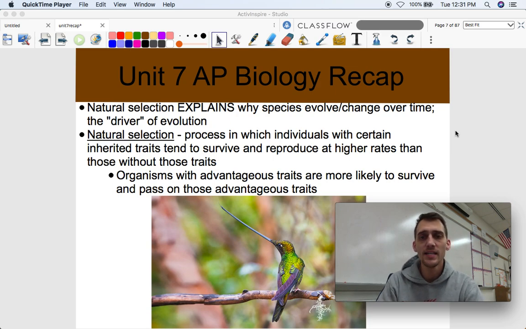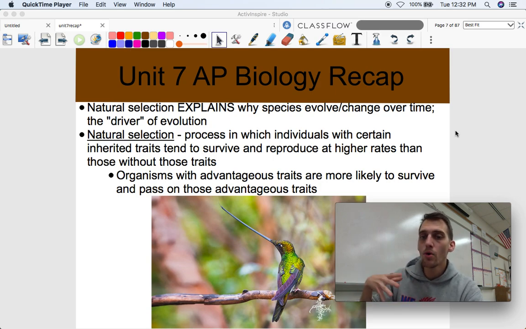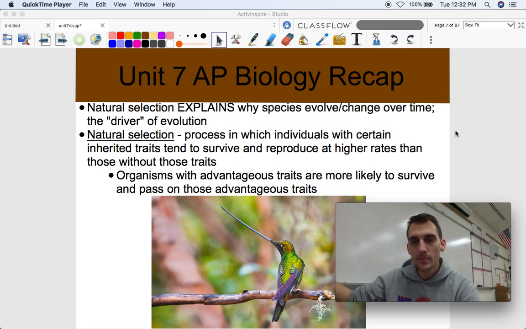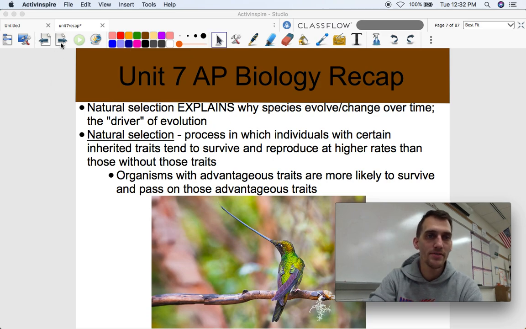So organisms with advantageous traits are more likely to survive and pass on those advantageous traits. That's what natural selection is. Okay, it's not about being bigger. It's not about being stronger. It's not about being faster. Okay, it is about having a genetic trait that you're born with. Okay, that's literally in your genes that gives you an edge over everybody else. Okay, and when we're competing to survive, we're fighting to survive, and it's about life or death out here in the wild. Okay, and I have an edge because of my advantageous traits. I am more likely to pass down those advantageous traits. And guess what? My offspring are going to have the advantage too. All right, and their offspring are going to have the advantage, and their offspring, and so on and so forth. And that's what drives evolution.